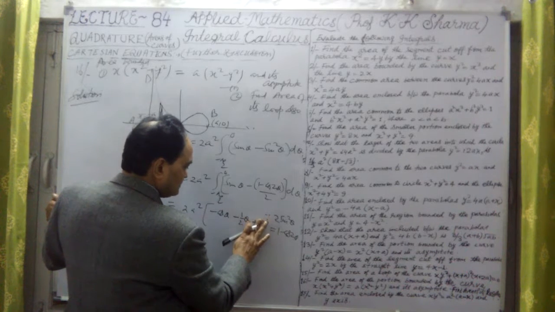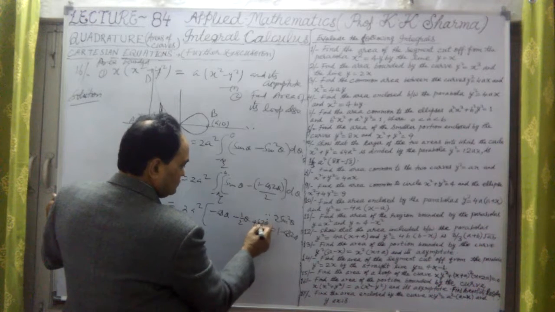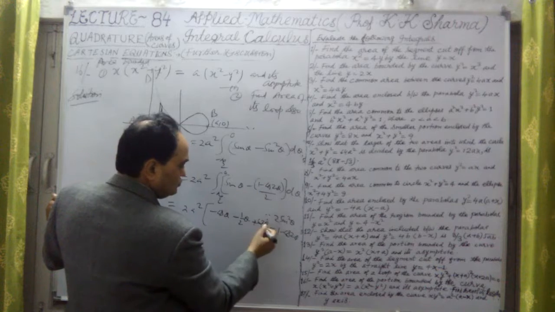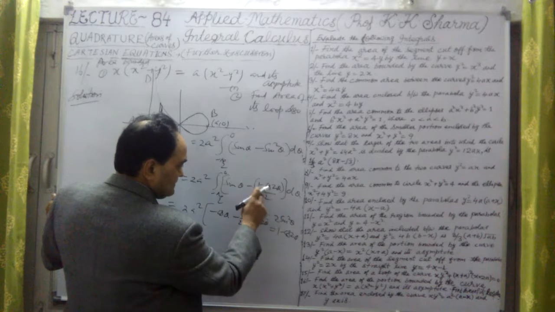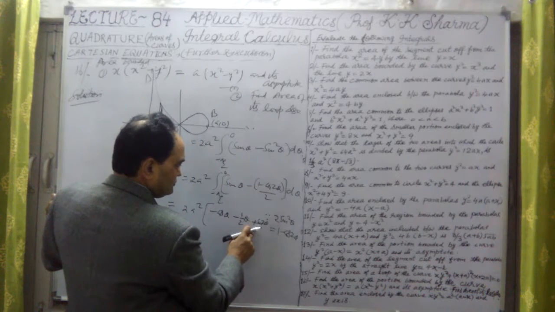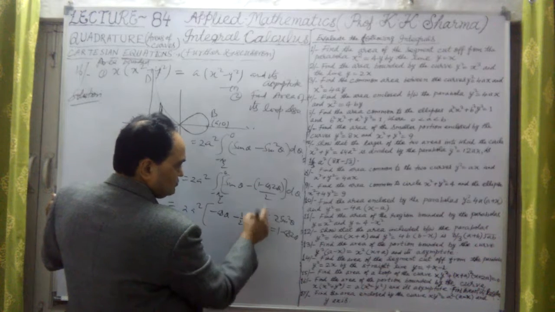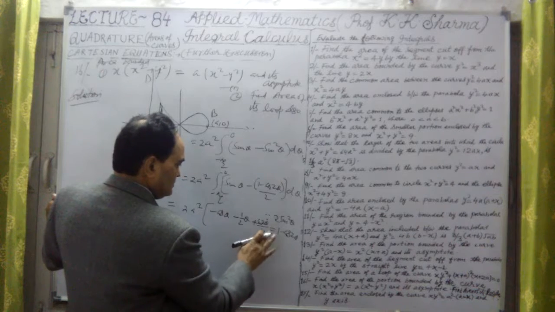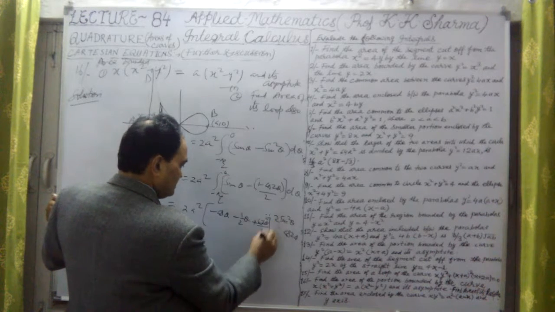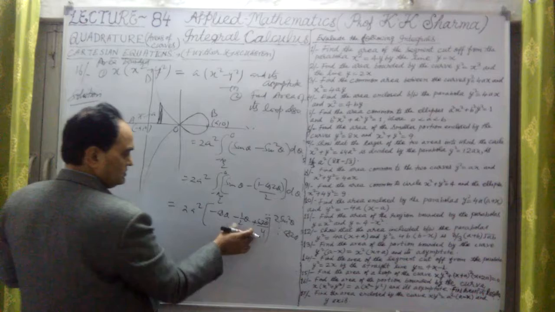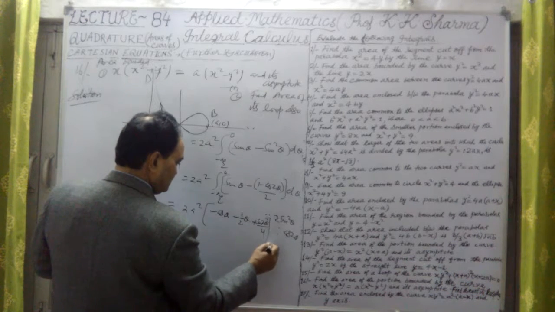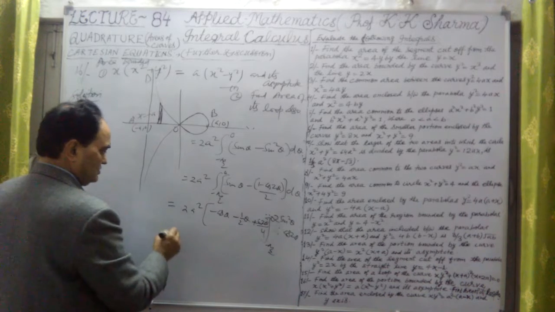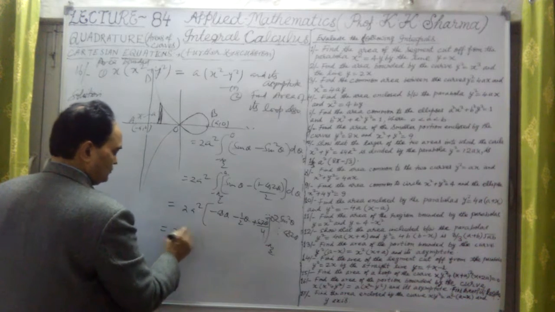The integration of cos 2 theta is sine 2 theta upon 2, positive value, but minus minus plus, so it's a plus sign, and sine 2 theta upon 2 means upon 4. Now in limits, these three are the integrations. Limits is minus pi by 2 to 0. Okay, so it will give us twice a square.